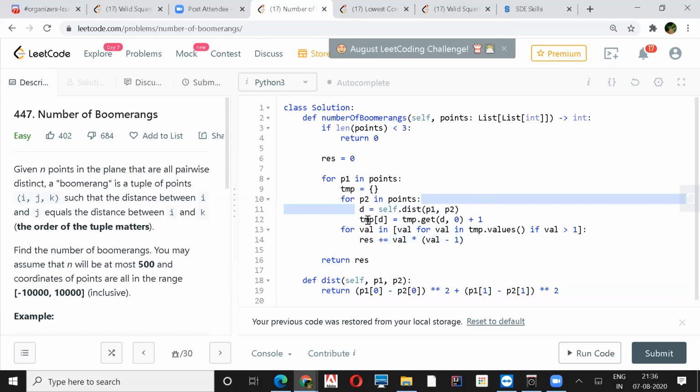If we get the same distance again, we increase its value by 1. Here we walk through all the values of the dictionary, and if the value is greater than 1, we compute val into val minus 1. So it's almost the same.